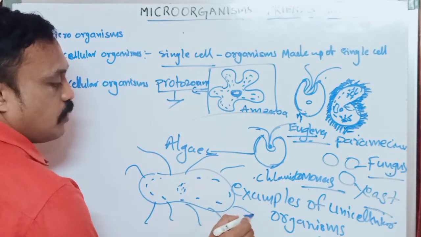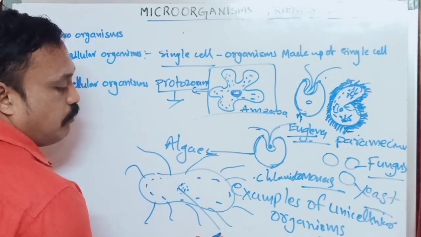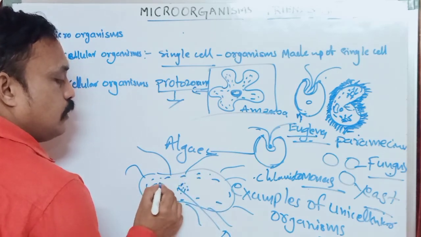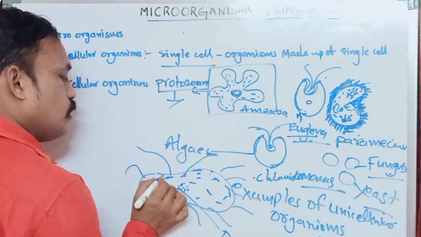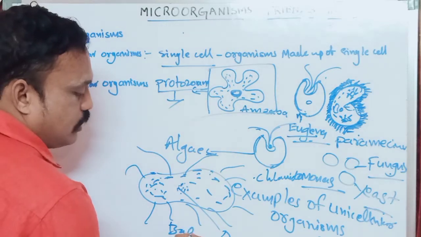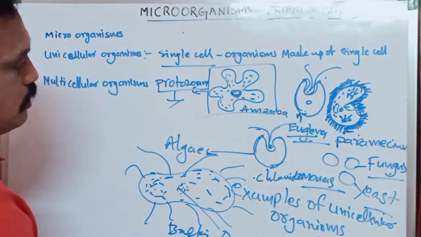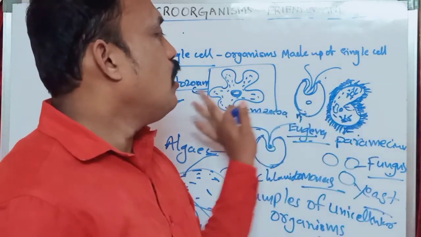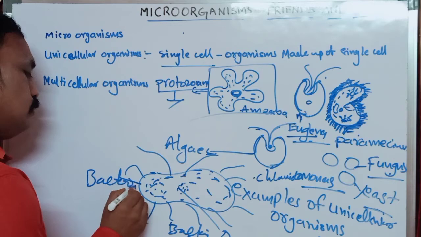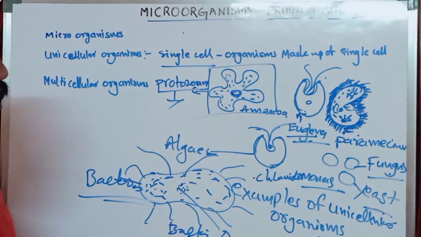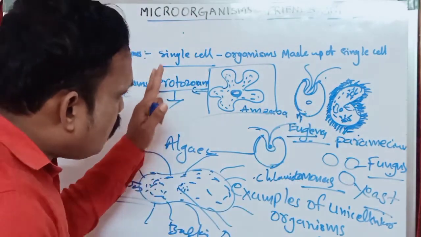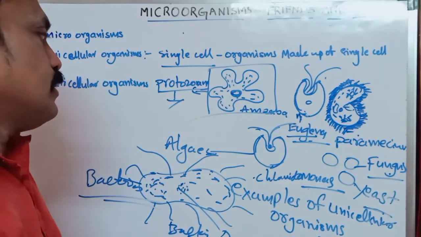If you observe the diagram of a bacterium, this is the genetic material, and only some ribosomes and cellular fluid. Bacteria are also unicellular. That means these are examples of unicellular organisms. This is a bacterium. Unicellular means the total body is made up of a single cell.